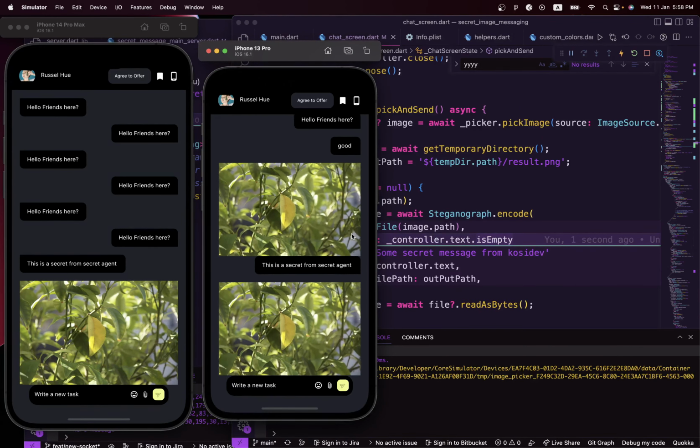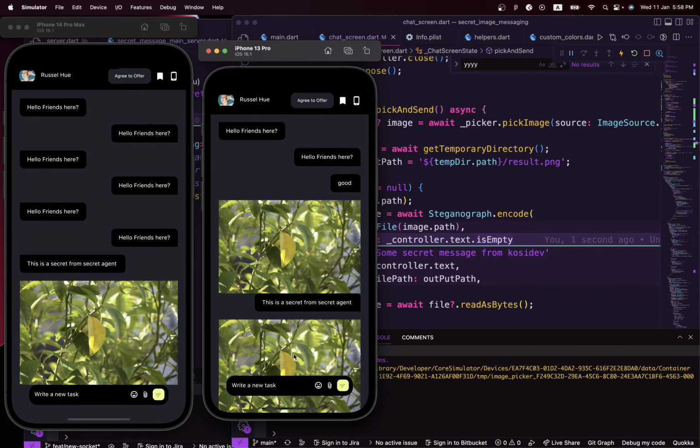Yeah, we receive the text, but this is not a secret text, everybody can see it. Now let's see if this secret text is actually encrypted inside this image. If you tap on the image, you can actually see this is a secret from secret agents. So that means that this text is actually inside this particular image we have here, and the same is on this image. That's why if you tap on it, it tells us the encrypted message, and the same right in here.